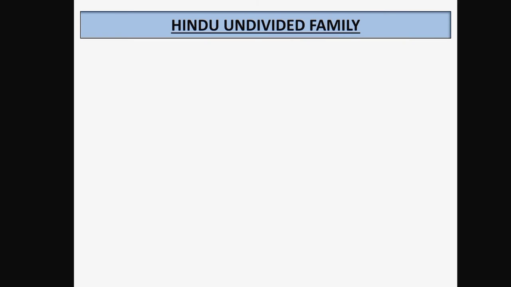Now here is the next form of business organization, which is the Hindu Undivided Family, also known as Joint Hindu Family Business. This is a type of business which is carried out by the members of a Hindu Undivided Family.